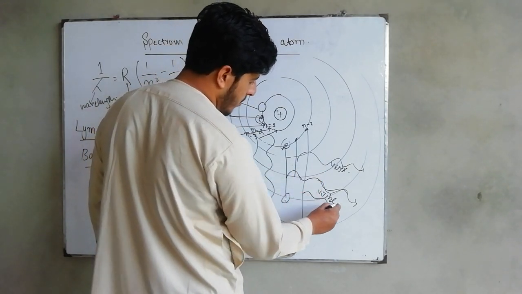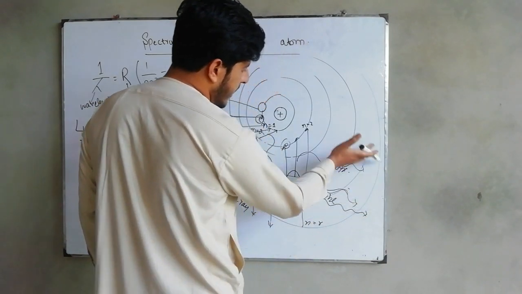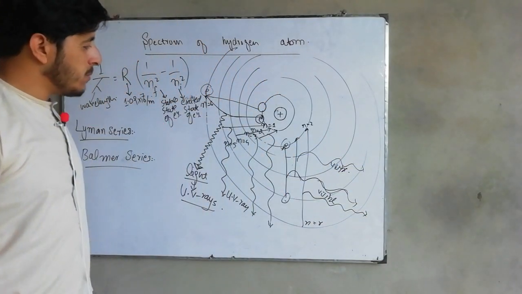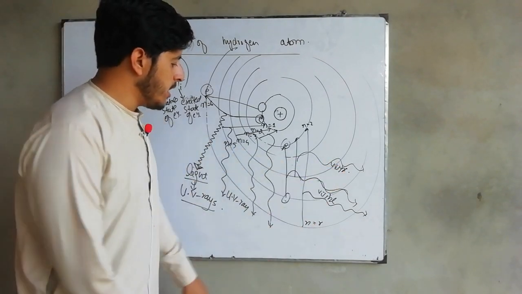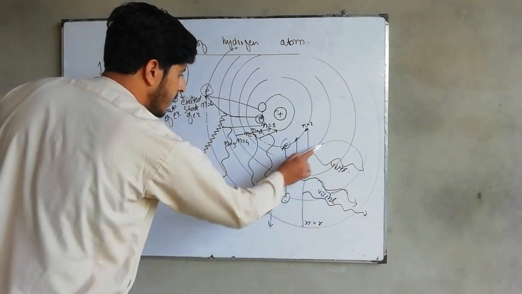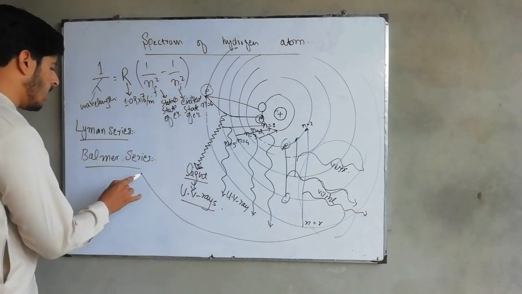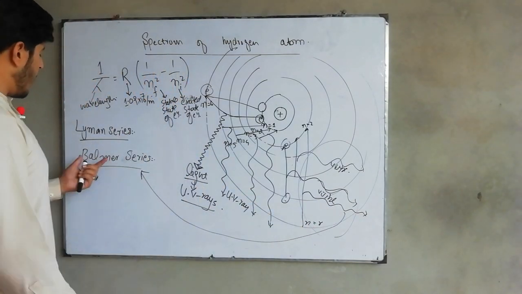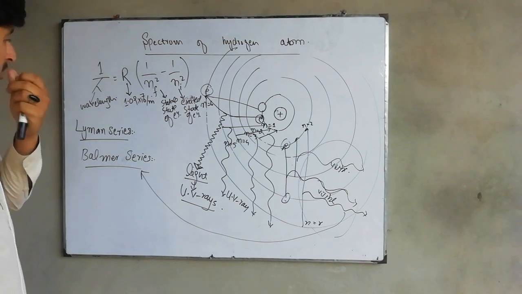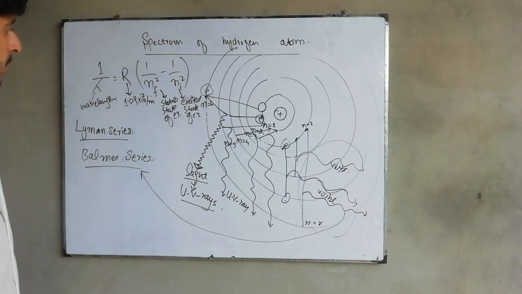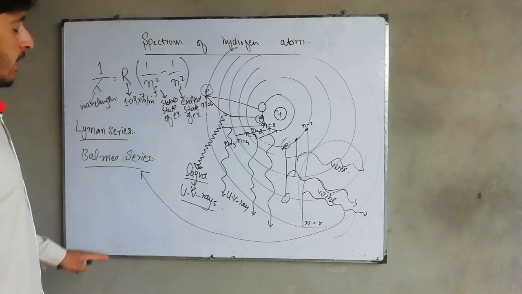So this series of light which is obtained because of the transition of electron inside the hydrogen atom, this series of visible part, is called Balmer series. And we are mentioning the names of scientists because these people worked on it, and possibly did a very fine job.